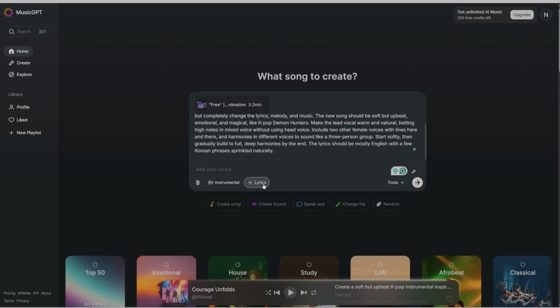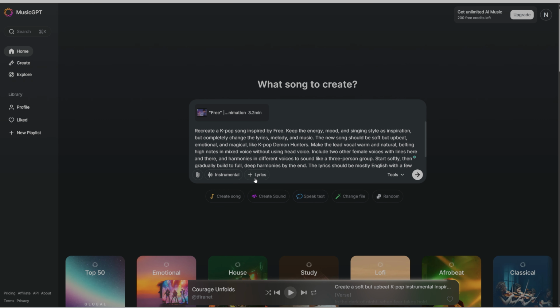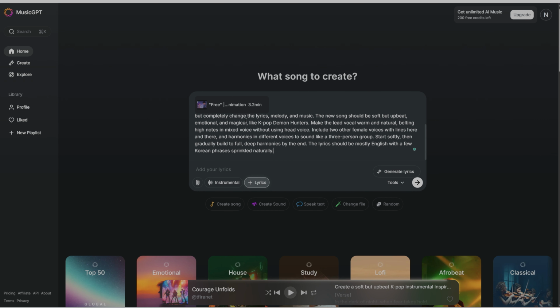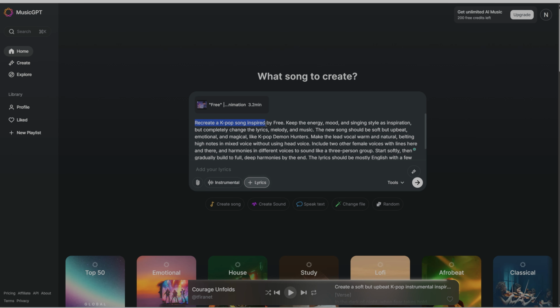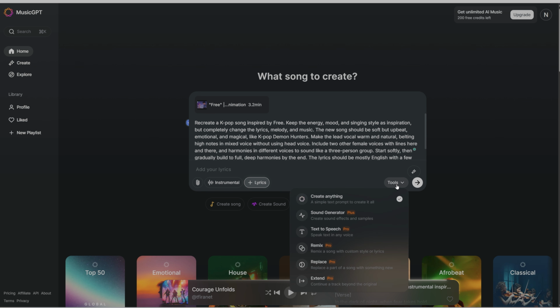Now, is it a song that could be in the next movie? I don't think so, but it is inspired by it, which is enough for this example. You can generate more music to get better results, and you will need to generate more than one song if you want it to sound like it could be written by EJ.